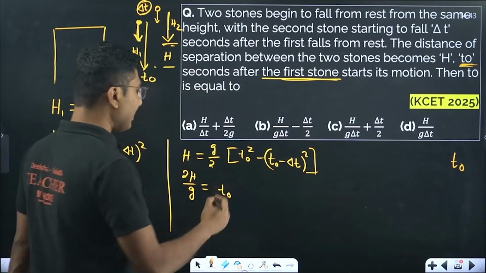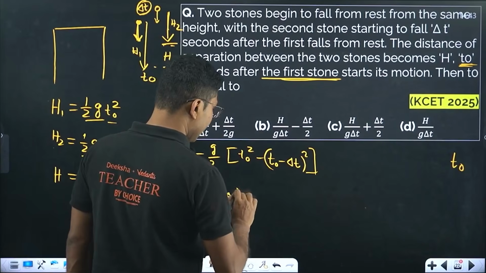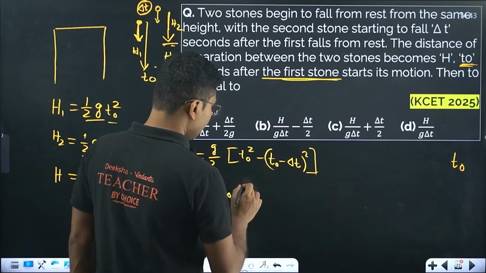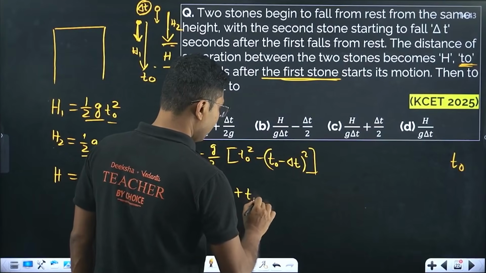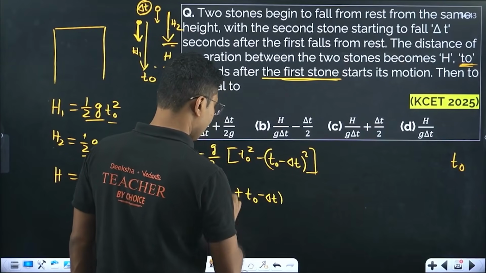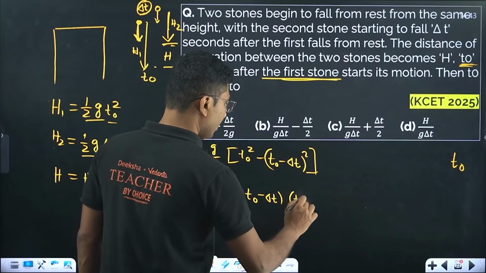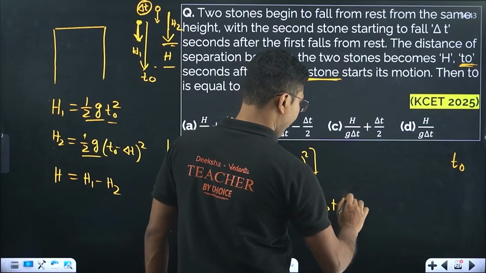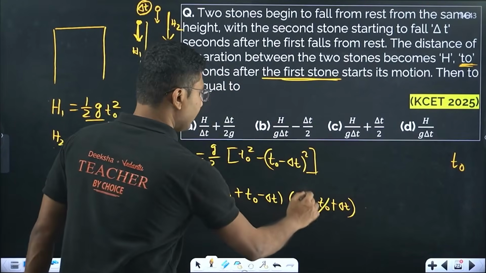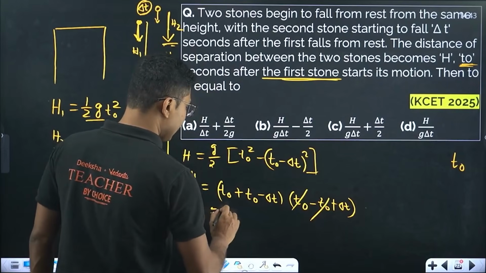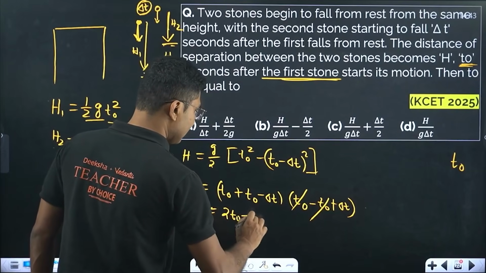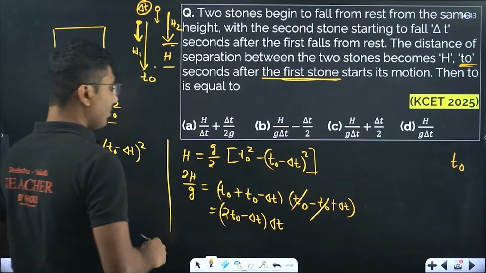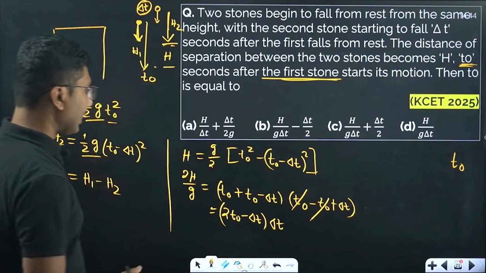We can apply a plus b: t naught plus t naught minus delta t, into a minus b: t naught minus t naught plus delta t. So obviously t naught cancels, and you can write this as 2 t naught minus delta t into delta t.